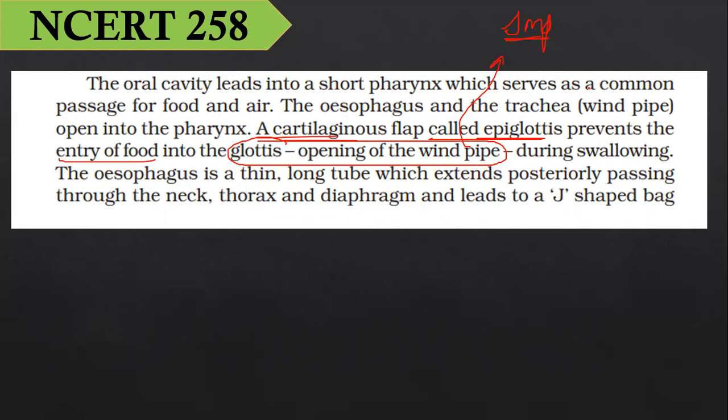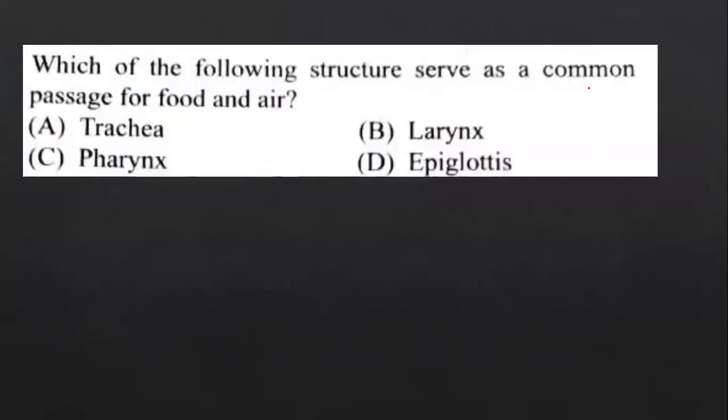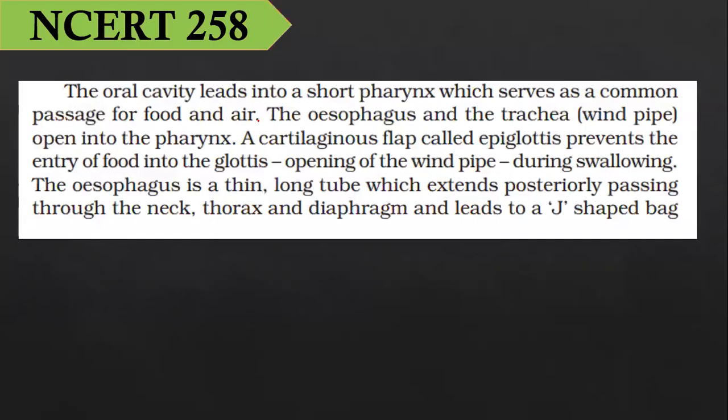Page number 258, the statement is extracted into the question. Which of the following structures serve as a common passage of food and air? Option C, pharynx. No doubt for that. Option C, pharynx is the correct answer. The oral cavity leads to a short pharynx, which serves as a common passage of food and air.